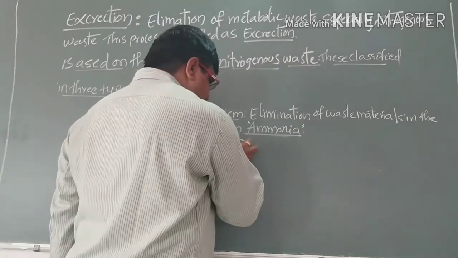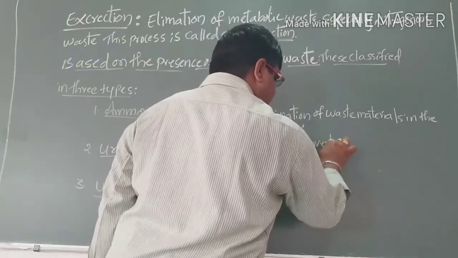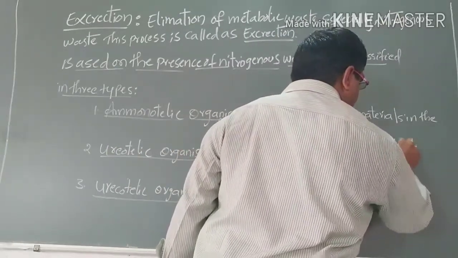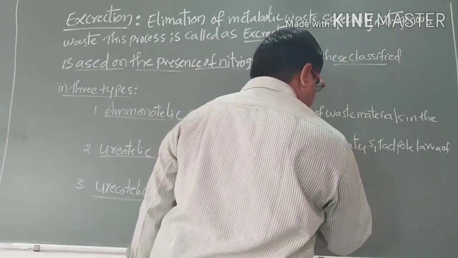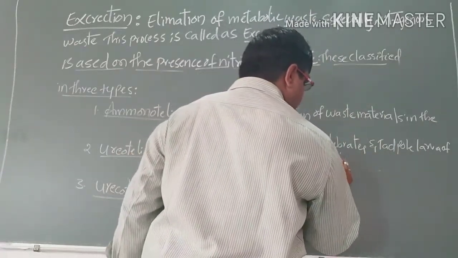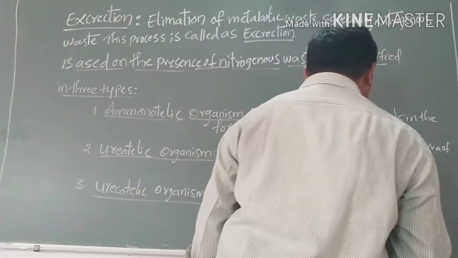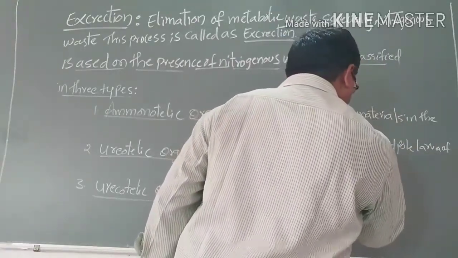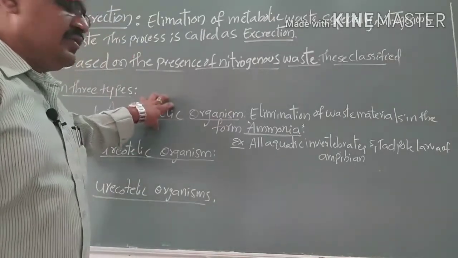So examples are all aquatic invertebrates and the tadpole larva of amphibians; we call them ammonotelic.